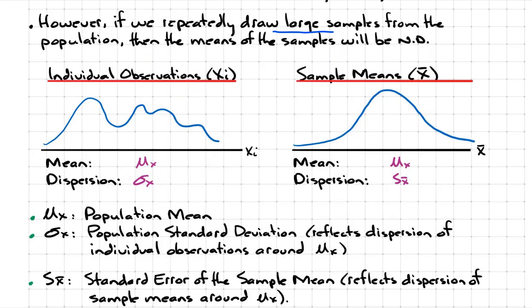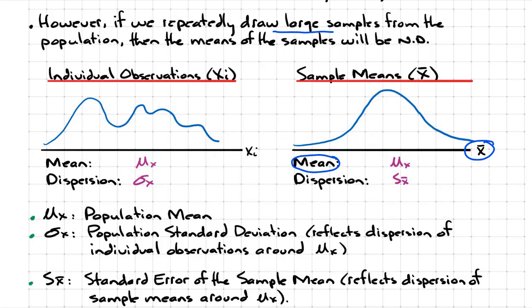So remember, the population includes all individual observations. So if you find the average of all these individuals, it'll give you the population mean, right? And the dispersion of the individual observations is represented right there by standard deviation. However, for the sample means, let's see what the corresponding metrics would be. So if you found the average of all the sample means, it would actually equal the population mean.